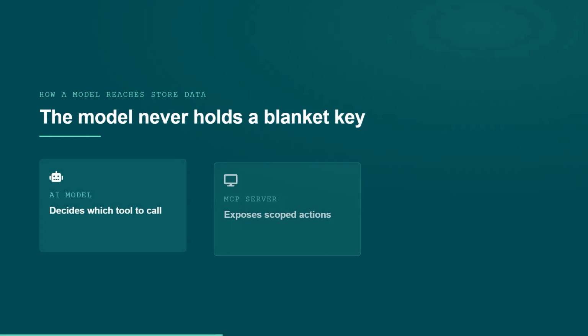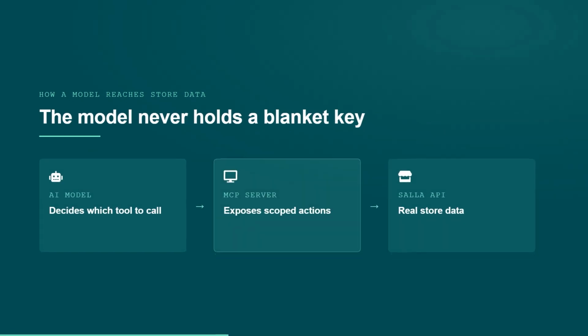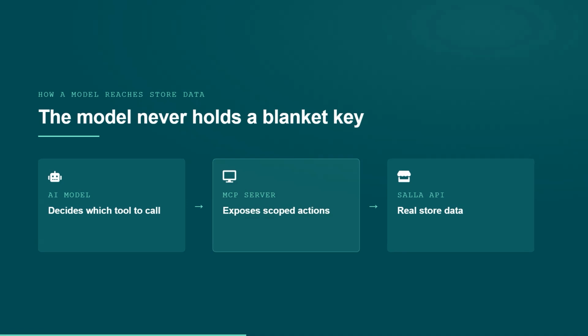The AI model decides which tool it needs. The MCP server exposes only the actions you have chosen to expose, and behind it sits the real Sala API. The model never holds a blanket key to your integration.